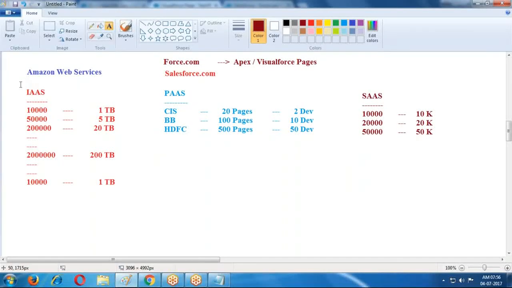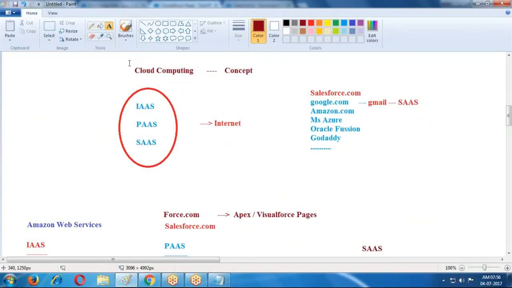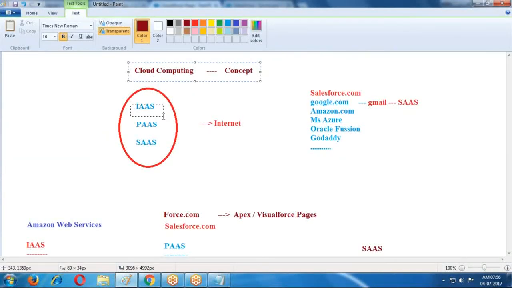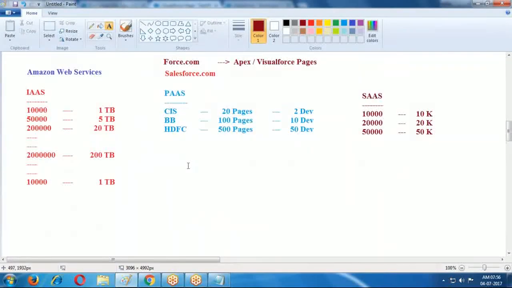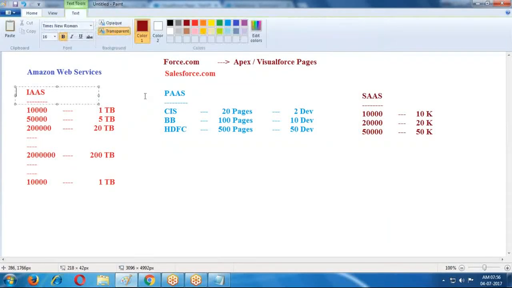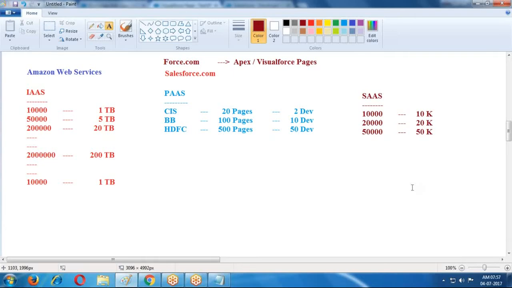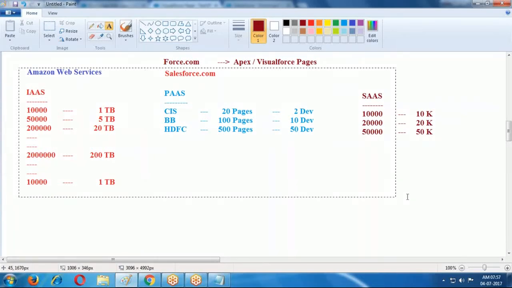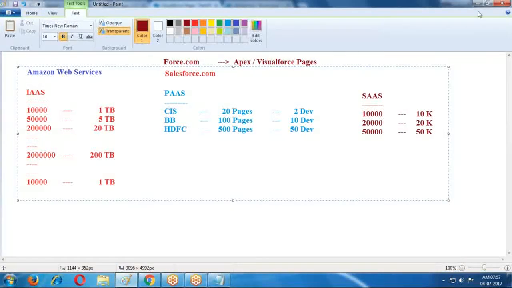Here, cloud computing provides three types of concepts: infrastructure as a service, platform as a service, and software as a service. If you want to use databases, then infrastructure as a service. If you want to use programming languages like Java or .NET, we go for platform as a service. And if you want to use ready-made applications, executable files, you can use software as a service. So these are the three types of services. Any questions as of now?